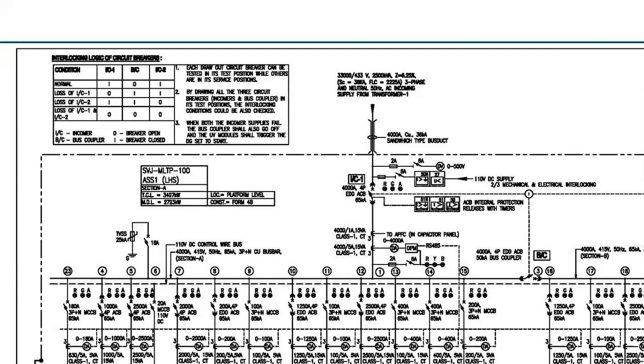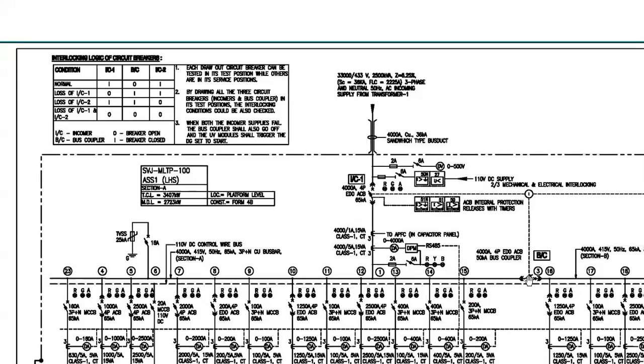What is a bus coupler? This is also like this incomer. What we have written here, incomer 1, with the same, this is also a 4000 ampere 4-pole electrical ACB with 50 kA fault level. Same breaker is also provided here. What happens in case this transformer is not available?